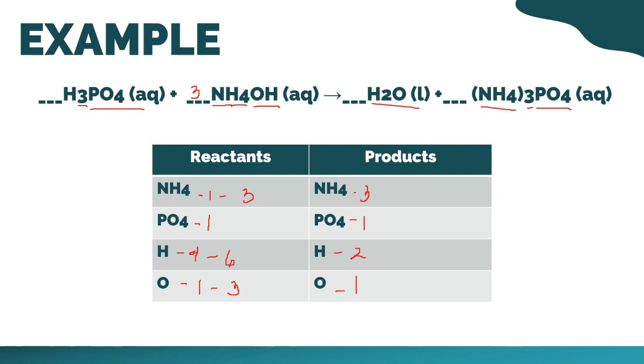Okay, very good. So, lagyan nyo po siya ng coefficient na 3. So, we have 3 times 2, magiging 6 po ang hydrogen nyo. And 3 times 1, magiging 3 din po ang oxygen nyo. Therefore, ito na po ang balance equation natin.